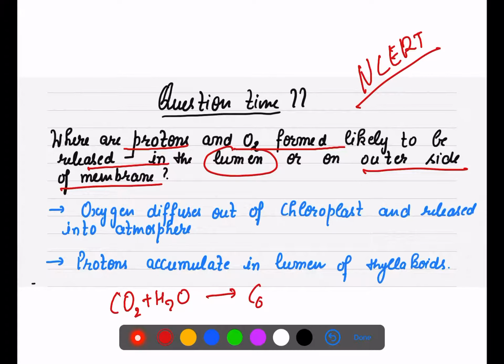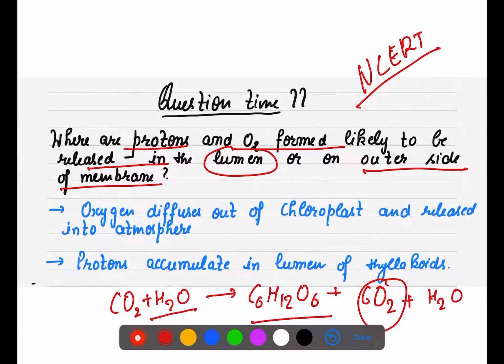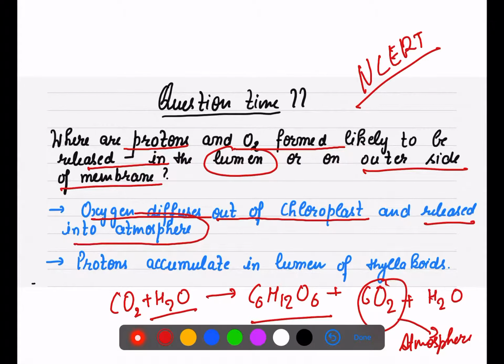You know that C6H12O6, plus 6 molecules of oxygen as well as water is released. This is not balanced, so it is just for your understanding. So oxygen is released basically. Now where does this oxygen go? Ultimately it goes into the atmosphere. So that is why we write with confidence that oxygen diffuses out of the chloroplast. It comes out from the chloroplast and is released into the atmosphere. That is why we say plant more trees, because ultimately these plants are going to release oxygen.